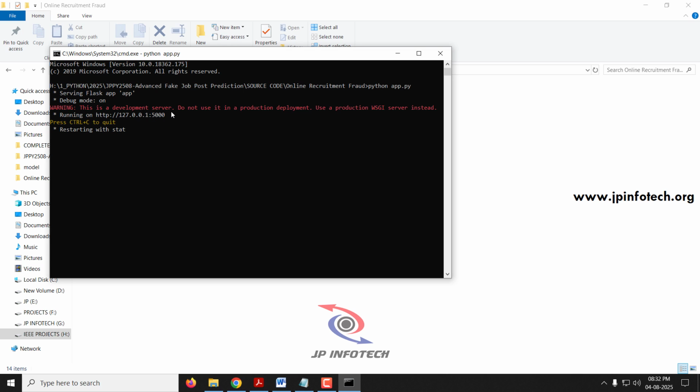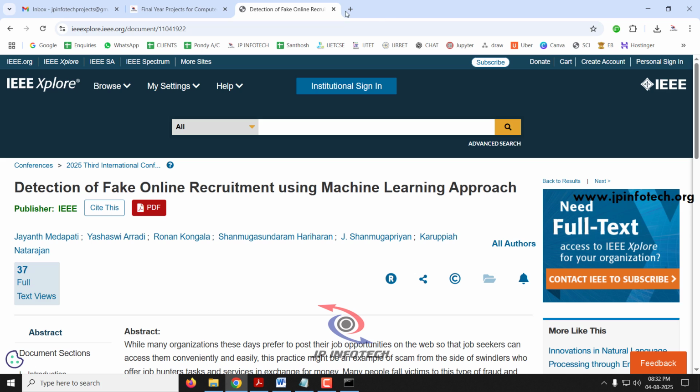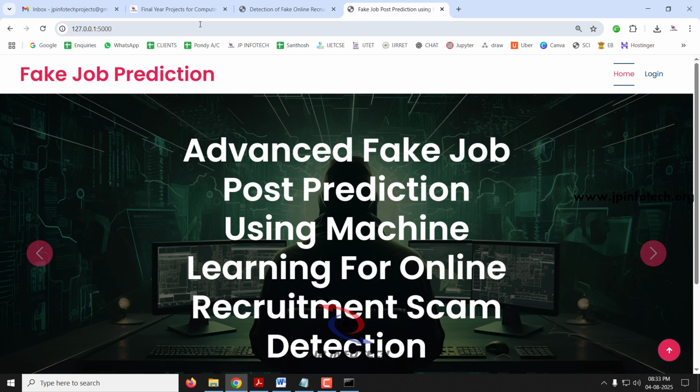So now you can see this URL. Just copy this URL and go to any of your browsers. I'm going to Google Chrome. Paste it. So now you can see the project home screen or welcome screen with the project title, Advanced Fake Job Post Prediction Using Machine Learning for Online Recruitment Scam Detection.